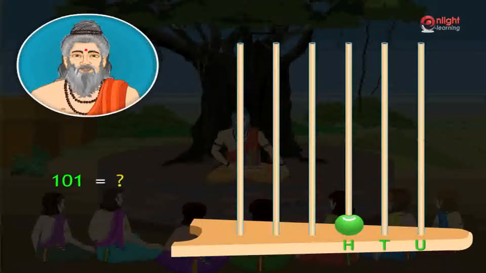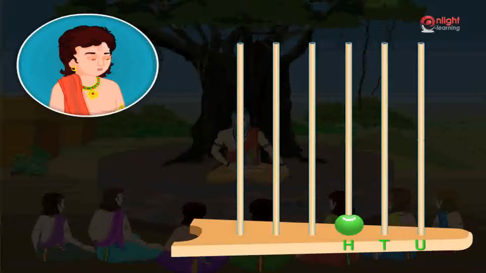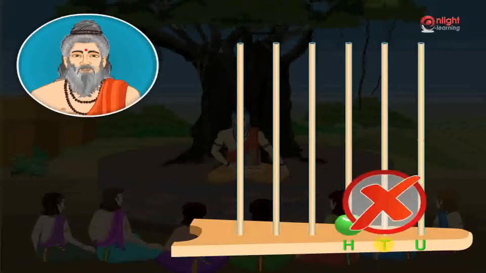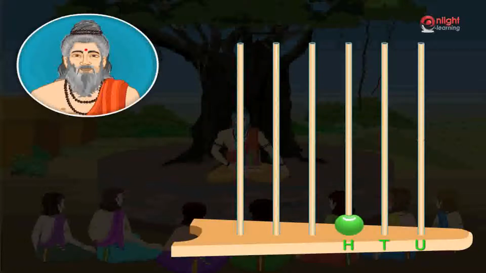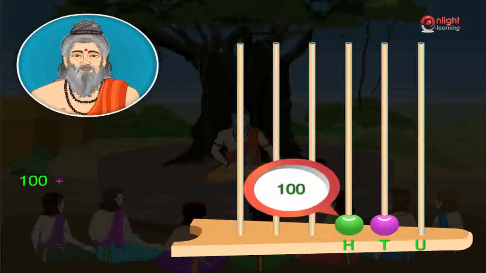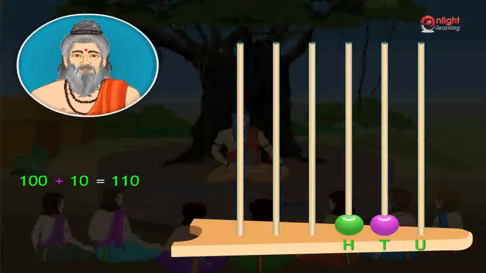Now, where will you put the next bead for counting 101? We have to place it in the tens stick. That is not the correct answer. If you keep the bead in the tens place, it represents the number 110.